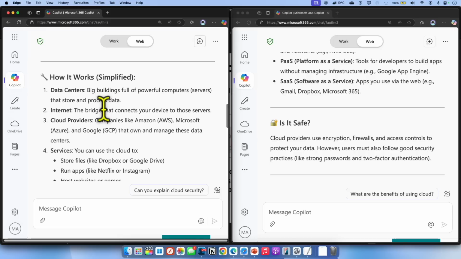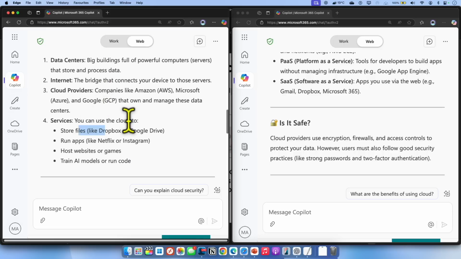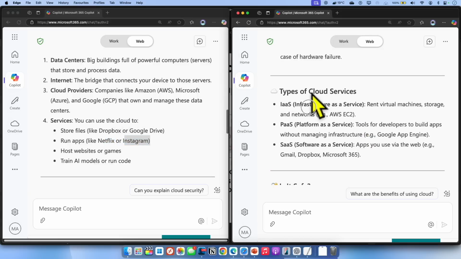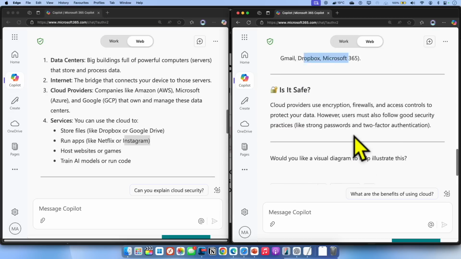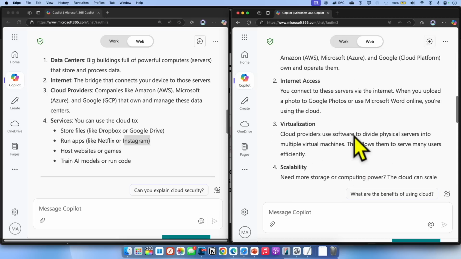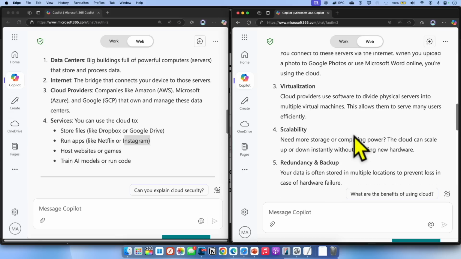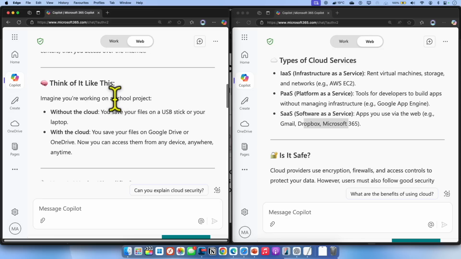And if you look at the examples, it gives relatable examples on where it is stored, what it is run, applications like Netflix and Instagram, which a high school student would definitely understand. But if I start talking about IaaS, PaaS, and SaaS, I don't think anybody would understand. And a high school student, no matter what, would definitely switch their mind off and walk away. All right, so that's an example on audience awareness.